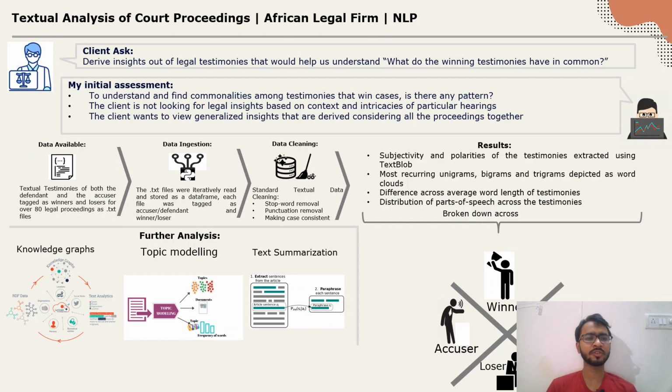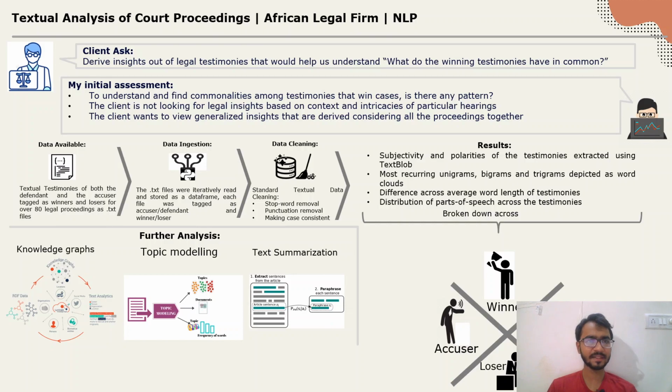And the client was not looking for any form of legal insights based on context. The client just wanted generalized insights related to the text, for example, how long the textual testimony should be in order to improve the chances of winning, and how many nouns, pronouns, and these things should be there in that testimony in order to make winning easier.